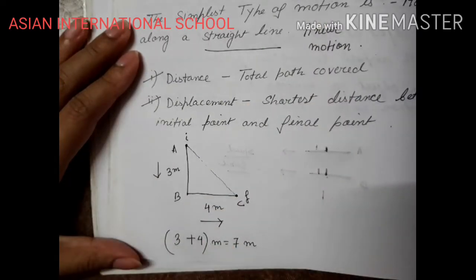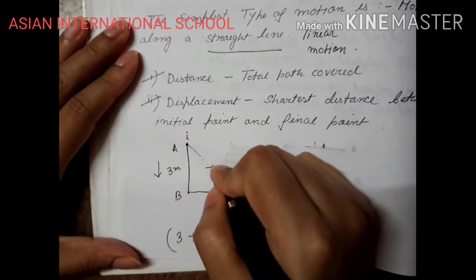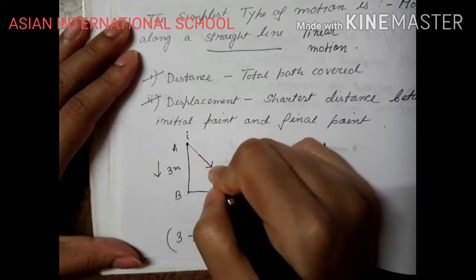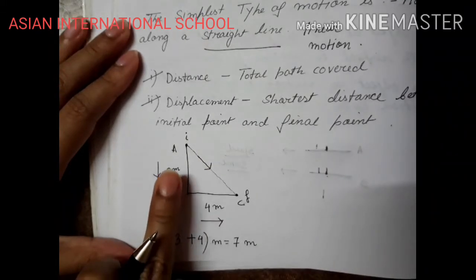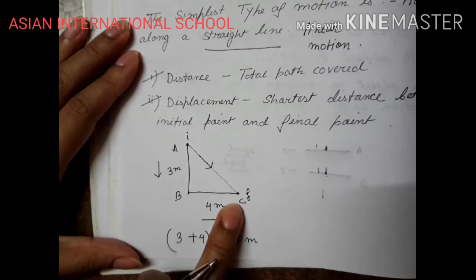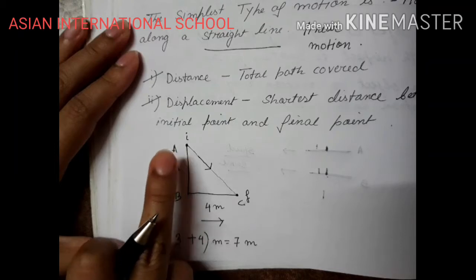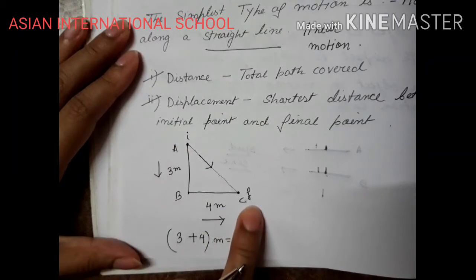Okay, so displacement is the shortest distance between the initial point and the final point, and it has direction. Displacement always has a direction, so it is directed from the initial point to the final point. The body was here initially, that is your origin. Now the body is displaced to the final position.